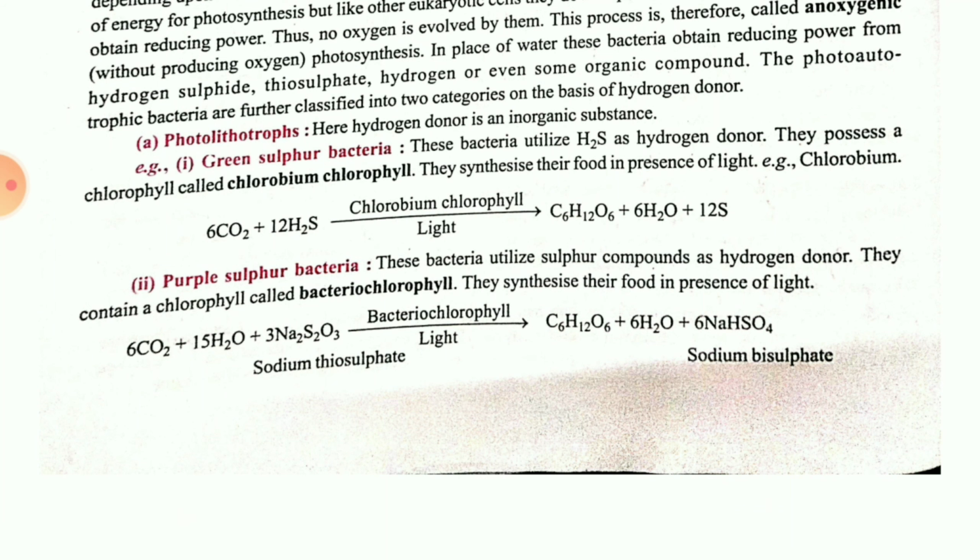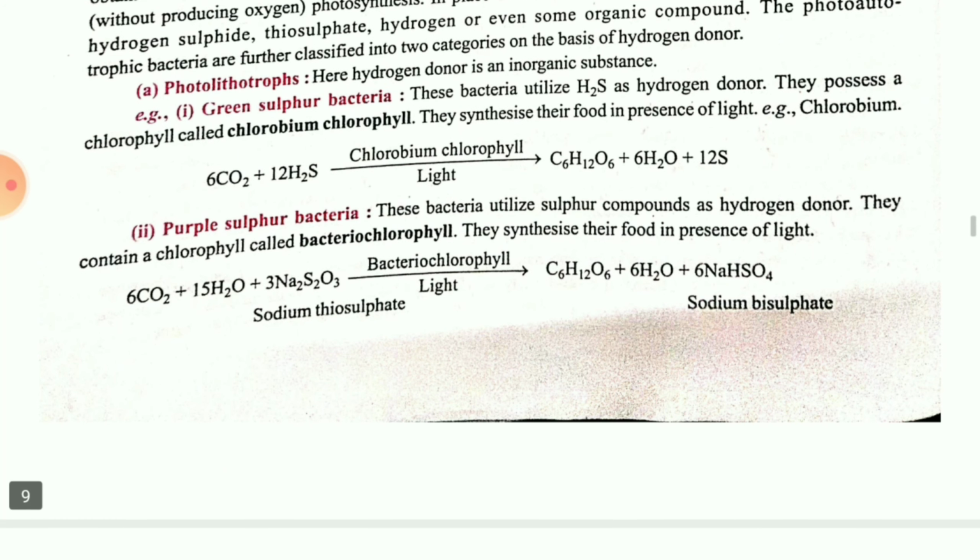Here you see the reaction. Carbon dioxide reacts with hydrogen sulfide and produces starch with the evolution of water molecules along with sulfur. Here chlorobium chlorophyll is involved along with the light.